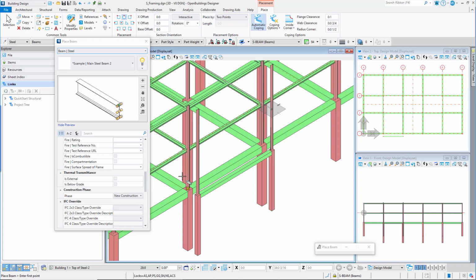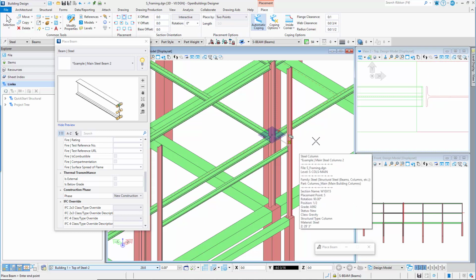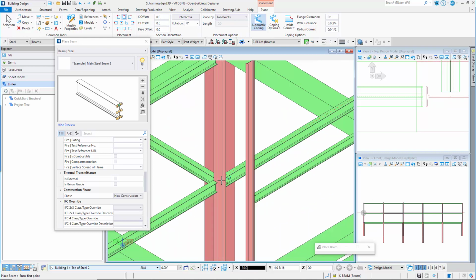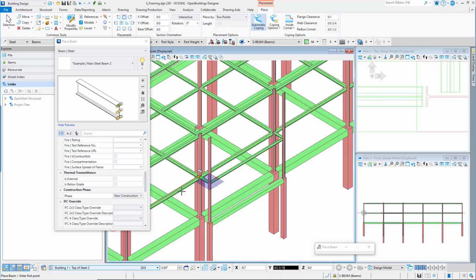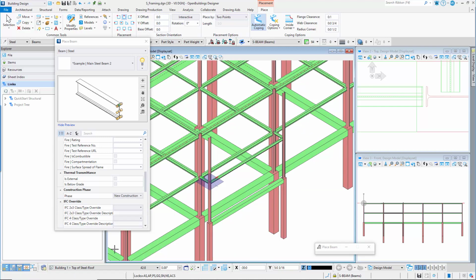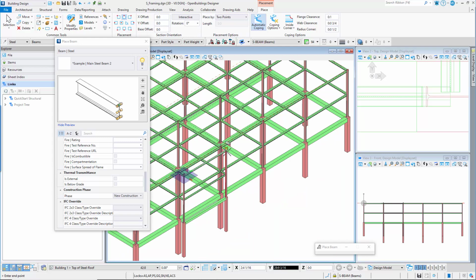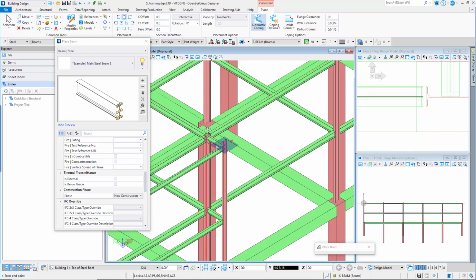In the isometric orientation view, zoom into the main entrance and snap to the columns to place beams between the main building columns and the new entrance columns. Then set the floor selector to Floor Roof, top of steel roof, and repeat the process by placing the same beams at the roof level.